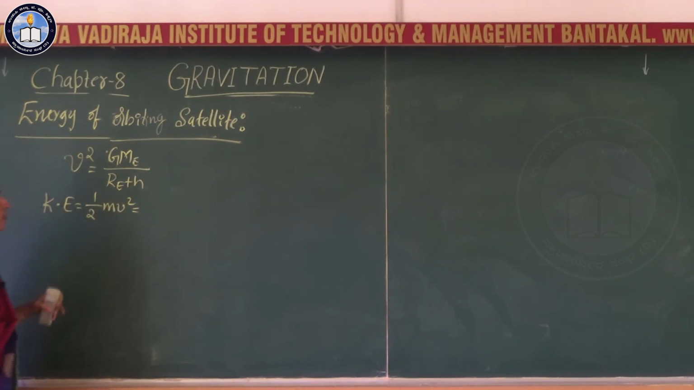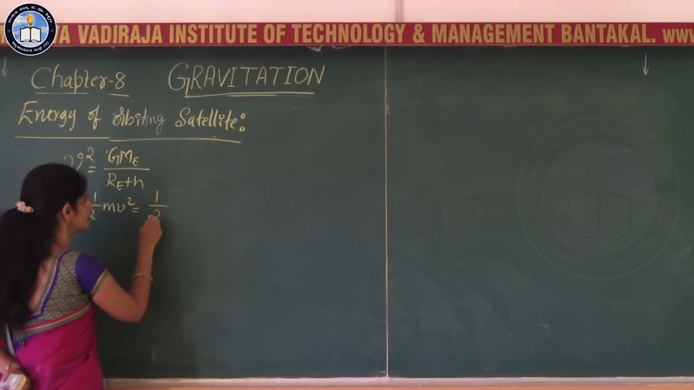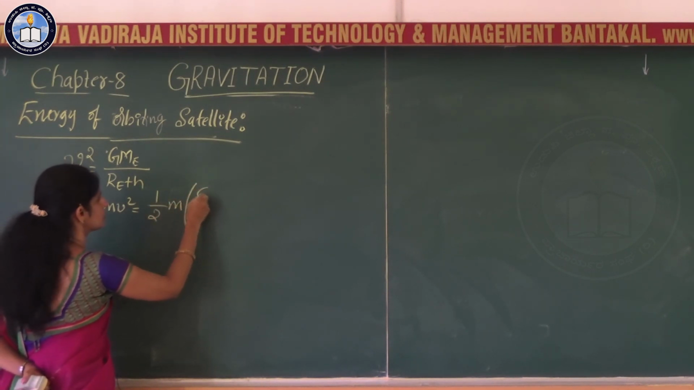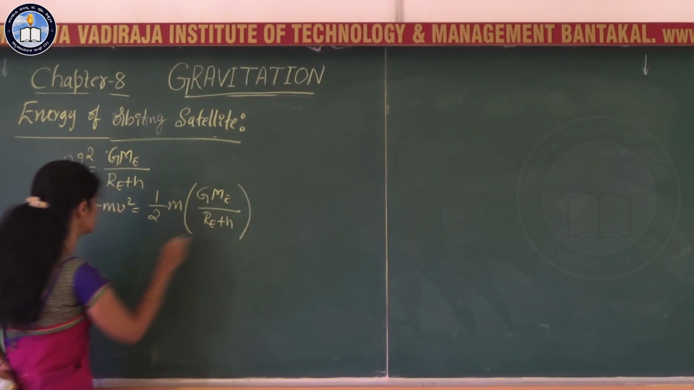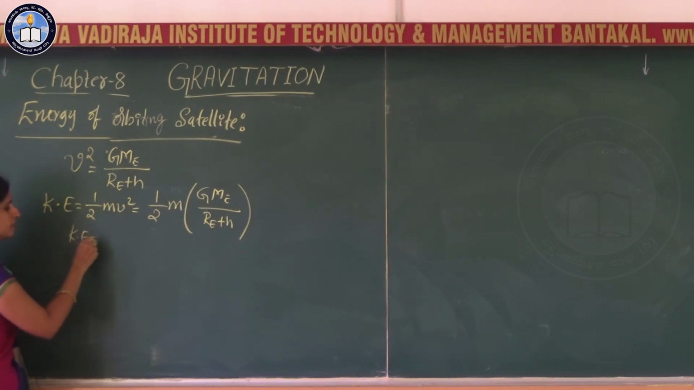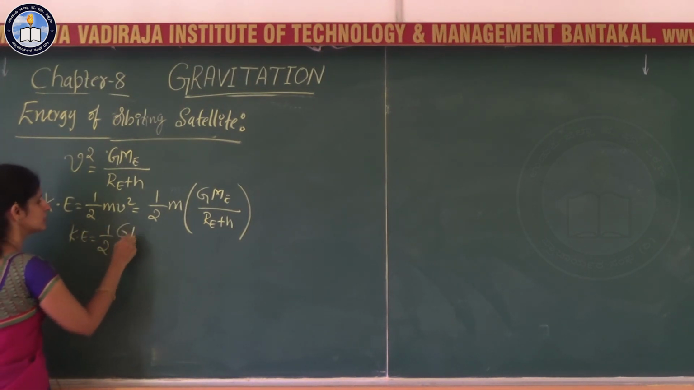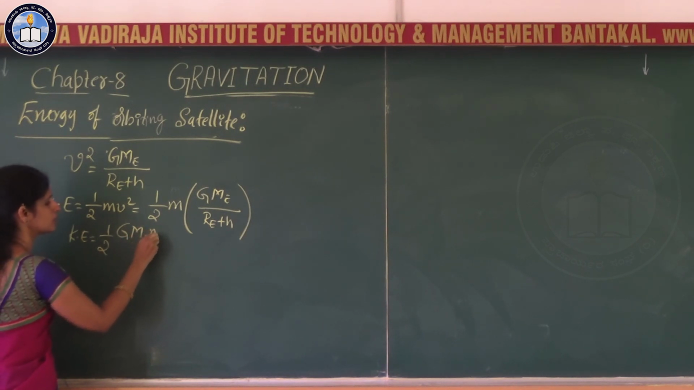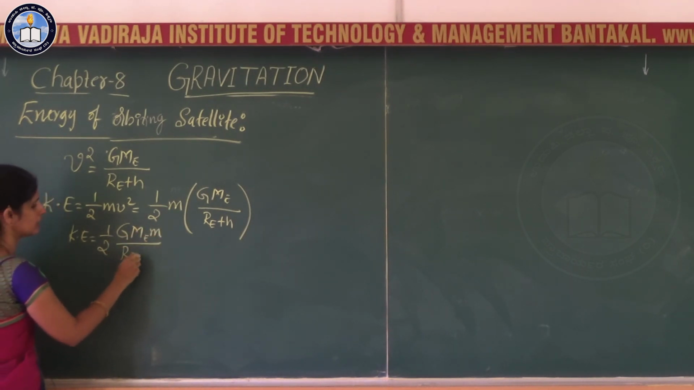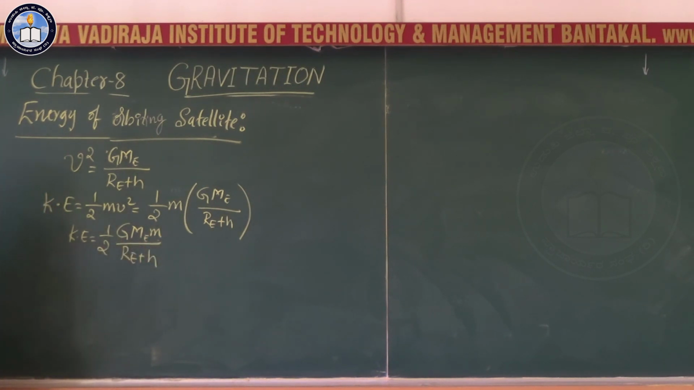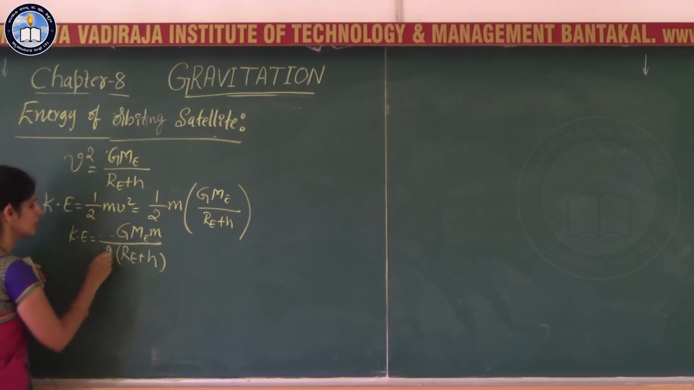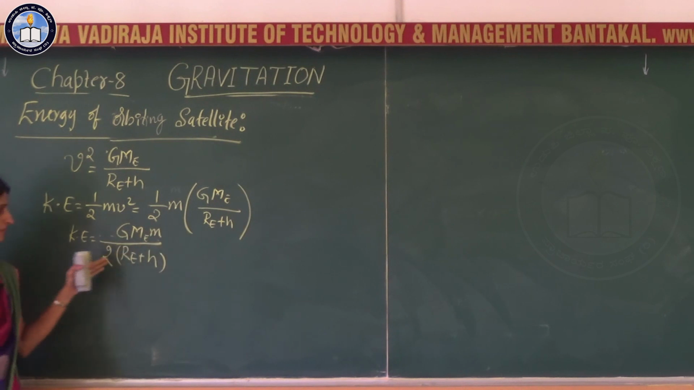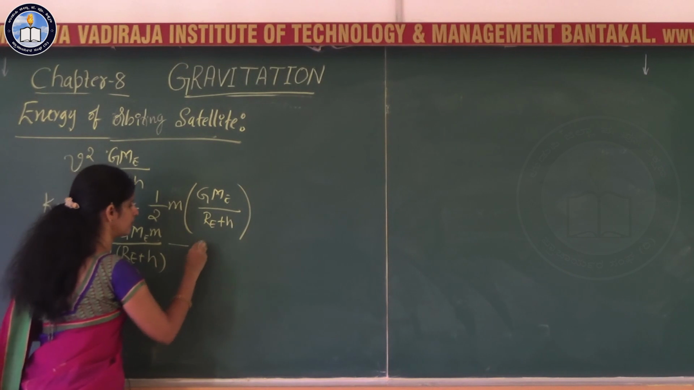If you substitute the value of v here, half m v square is nothing but G M_E m divided by 2 into (Re plus H), where small m is the mass of the satellite. So the kinetic energy is G M_E m divided by 2(Re plus H). Take this equation as 1.